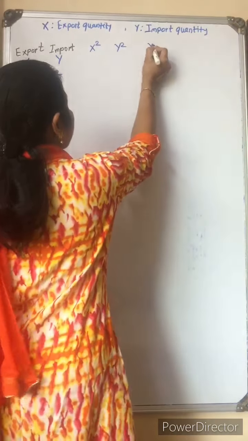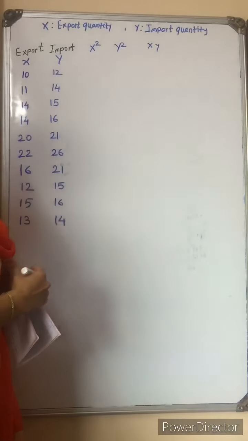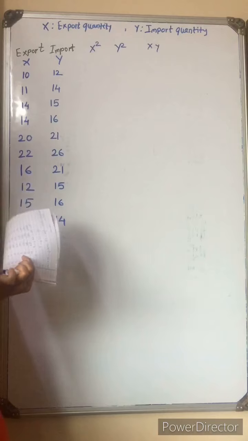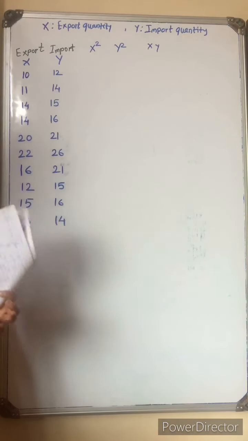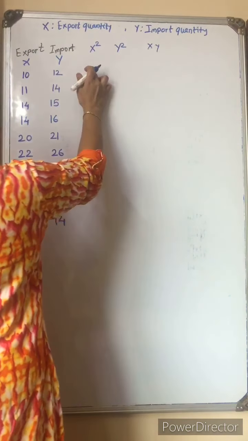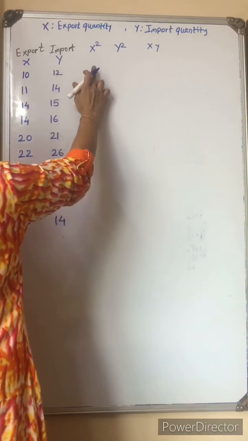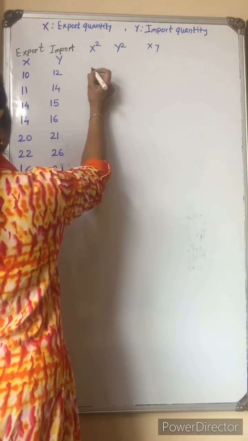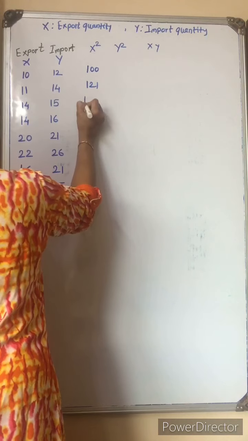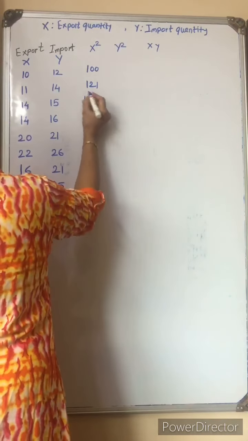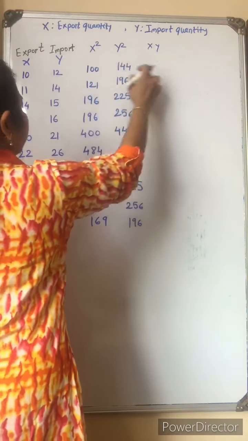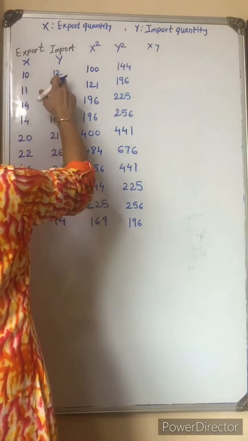First calculate all the square terms of the x values and then add them. The square of 10 is 100, 121, 196, and we can find the product of x into y.